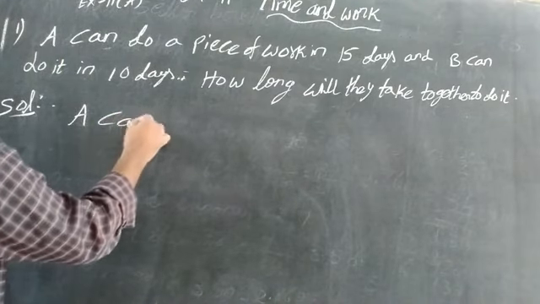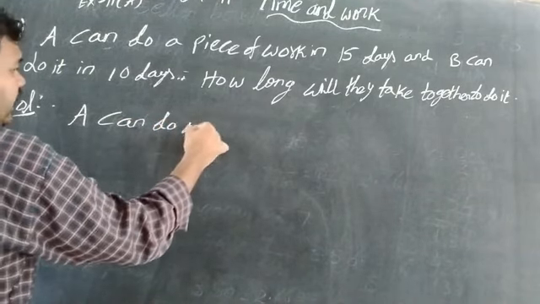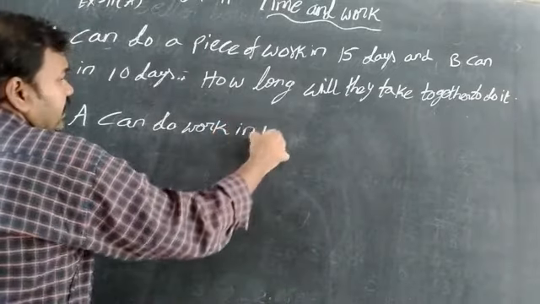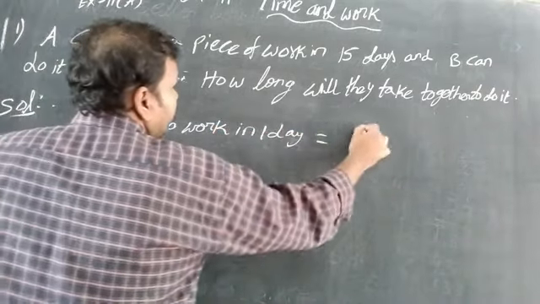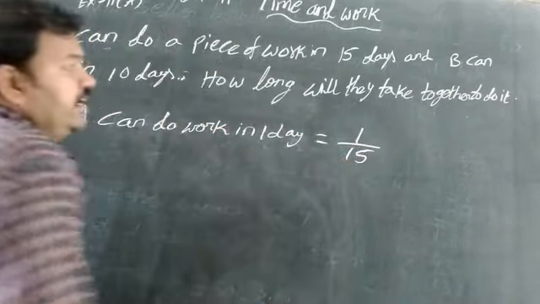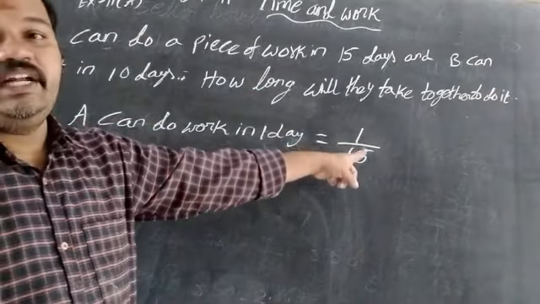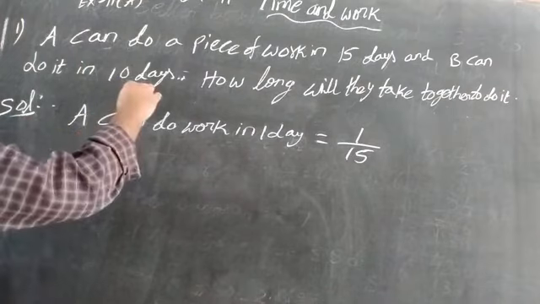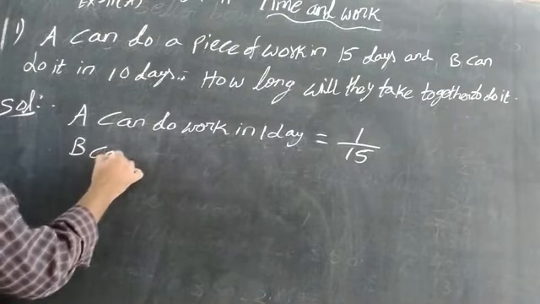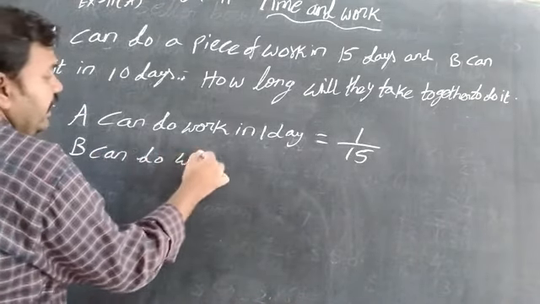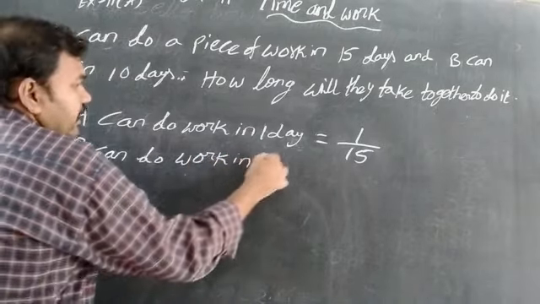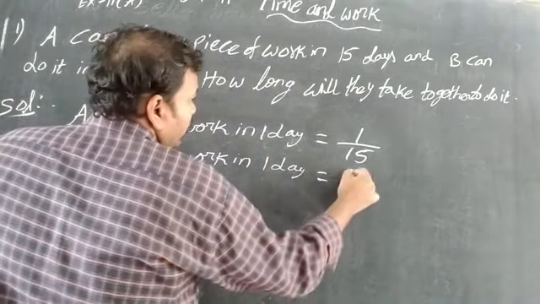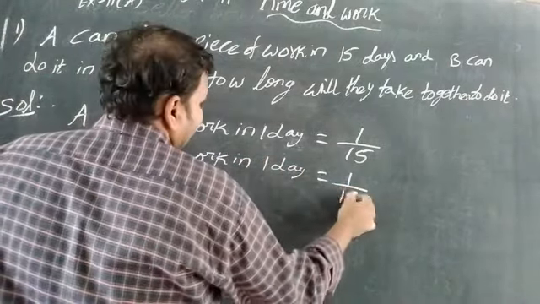A can do the work in 1 day is equal to 1 by 15. Out of 15 days, we take 1 day's work, that is 1 by 15. B can do the work in 10 days, so B's work in 1 day is 1 by 10.